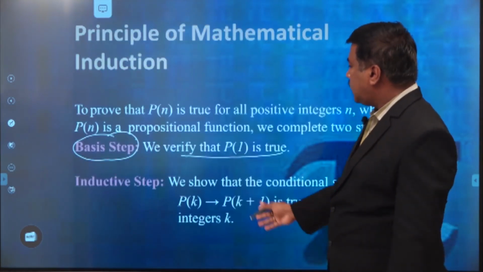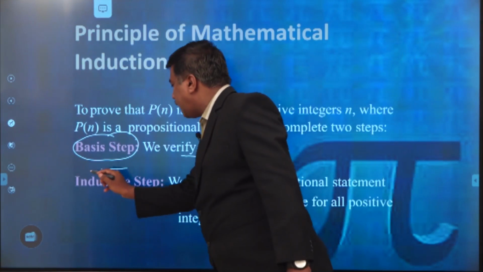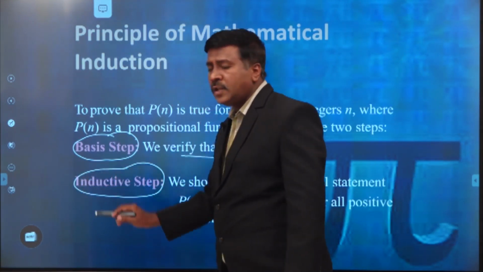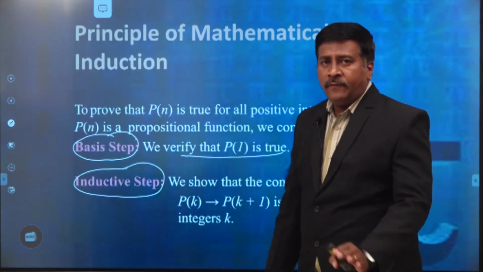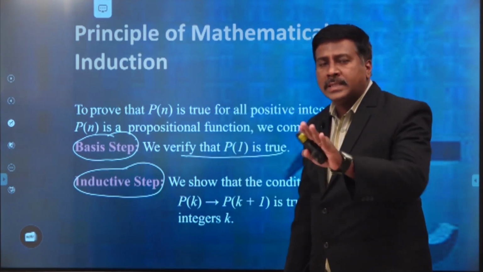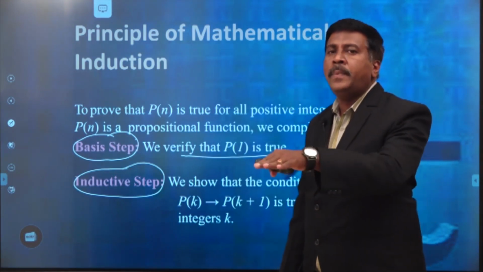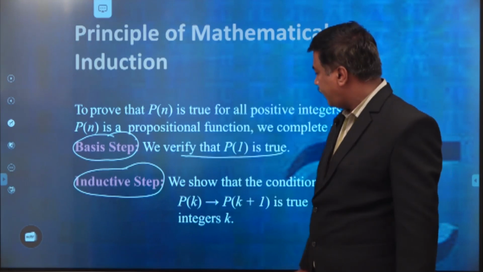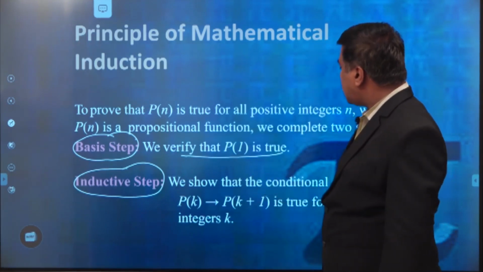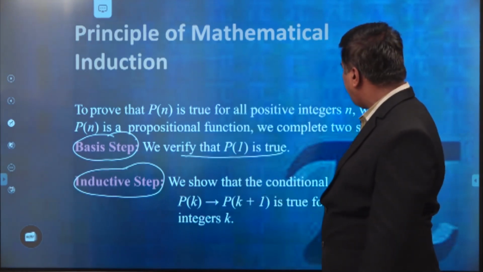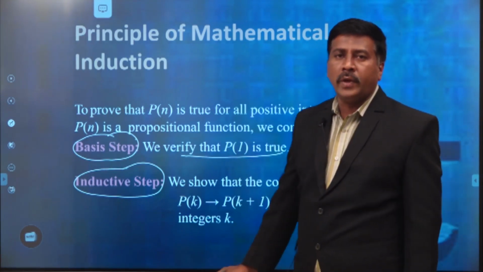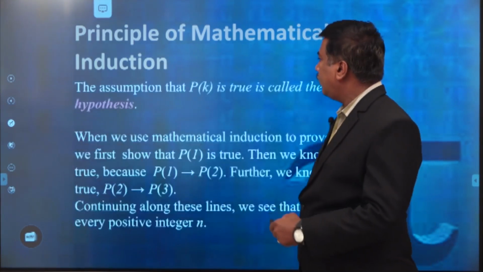Now, this is the inductive step. The second step is the inductive step. Inductive step means if the person has reached the kth step, then automatically he may reach the k plus 1th step also. Therefore, we show that the conditional statement P of k implies P of k plus 1 is true for all positive integer values of k.